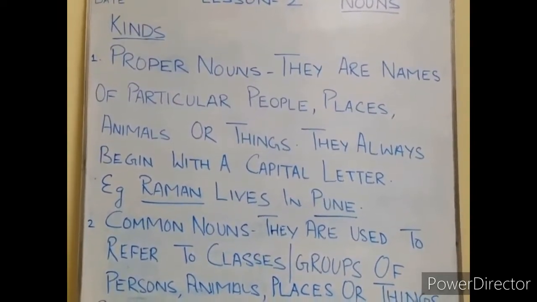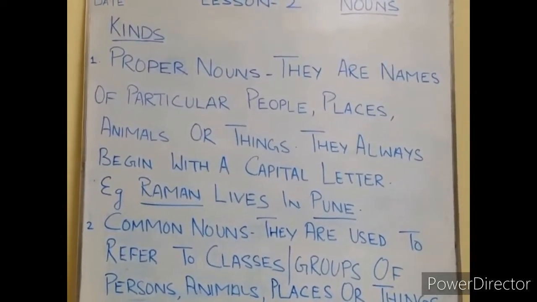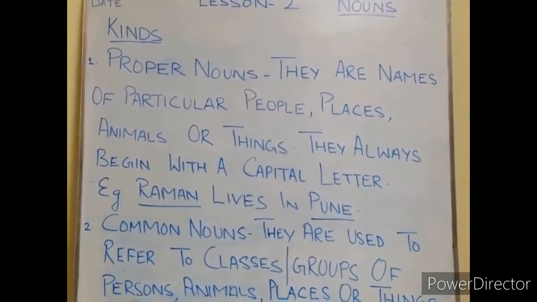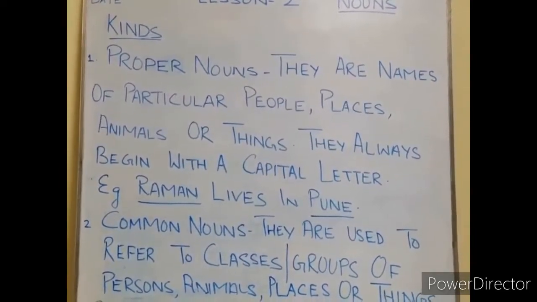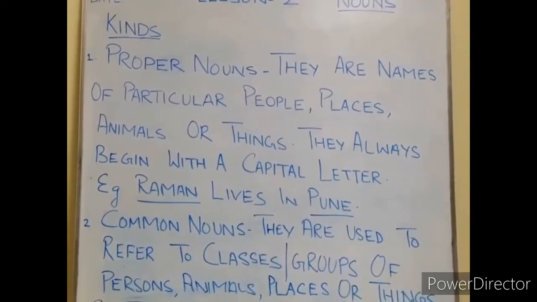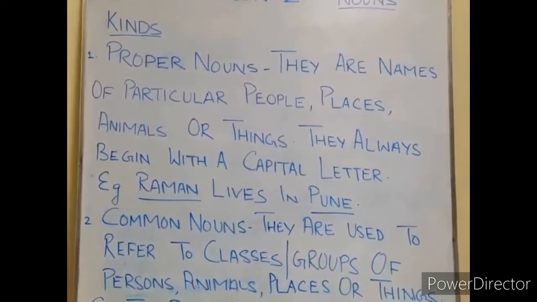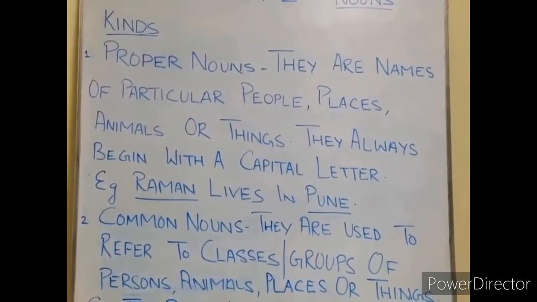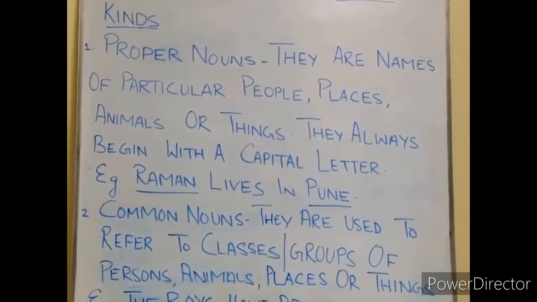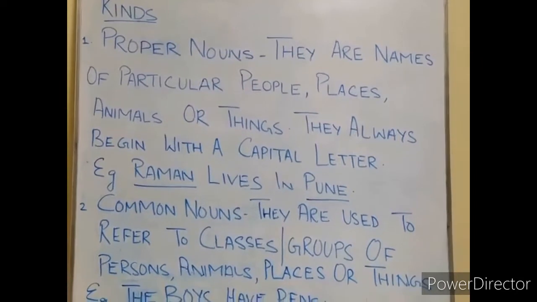Students, write this in your English grammar copy. I am repeating. Proper nouns, they are names of particular, that means one, particular people, places, animals or things. They always begin with a capital letter.